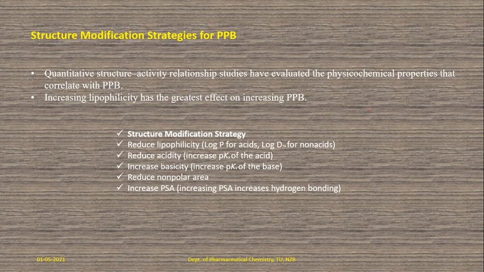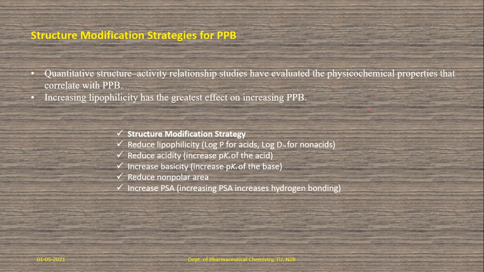And reduce acidity by increasing the pKa of the acid, and also increase basicity by increasing the pKa of the base. And reduce the non-polar functional groups or non-polar areas of the lead molecule.